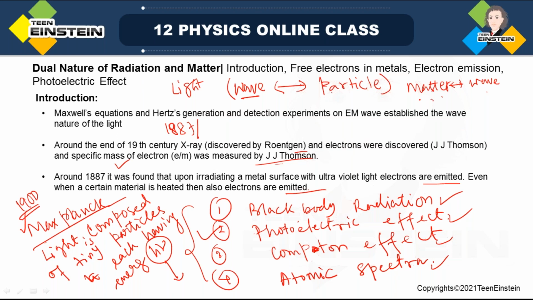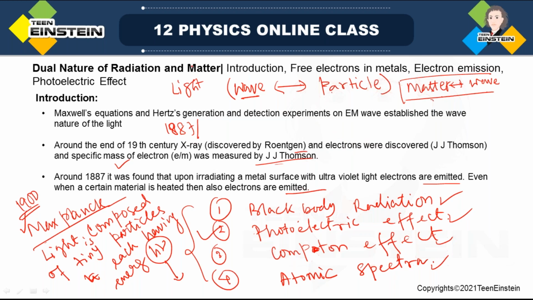But see, if somewhere radiation exhibits wave nature, at that particular situation it will not be exhibiting particle nature. At the same time, if the radiation exhibits particle nature, it will not exhibit wave nature.